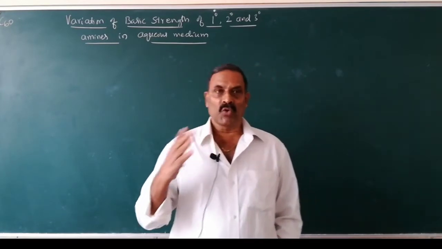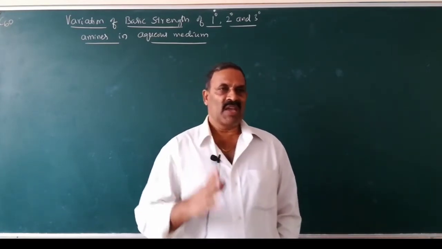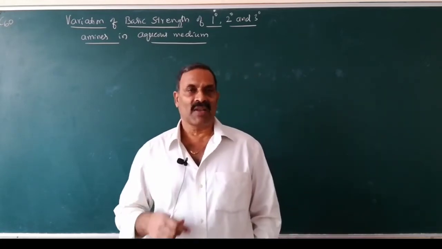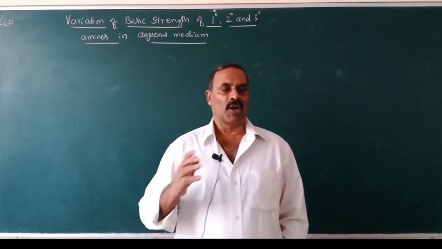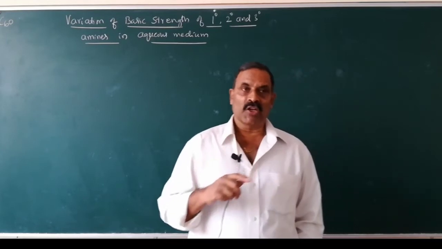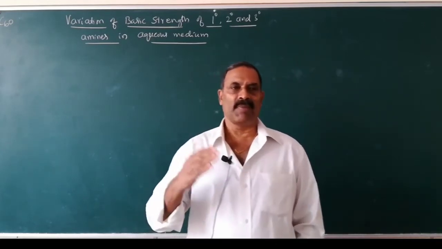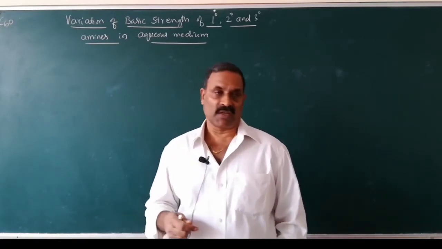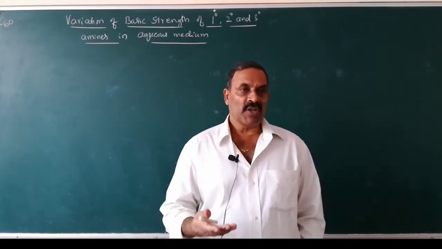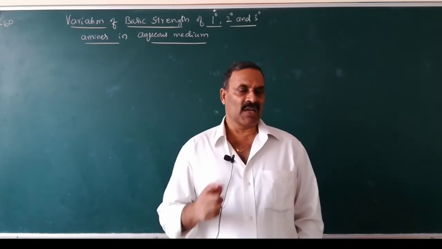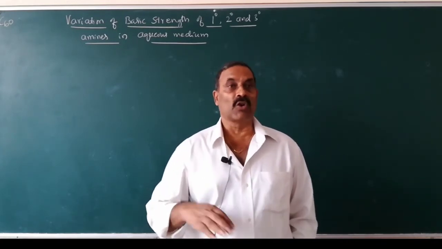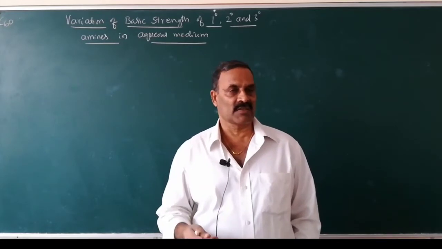According to the Lewis concept, a base is a substance which is a donor of a pair of electrons, and according to the Bronsted and Lowry concept, a base is a substance which is an acceptor of a proton. So ammonia is a base because it accepts a proton as well as donates a pair of electrons.